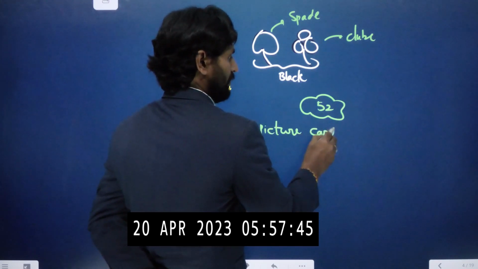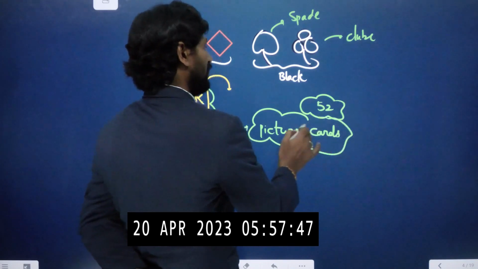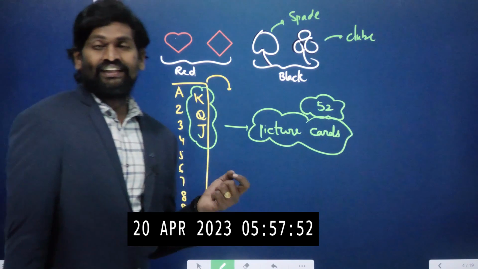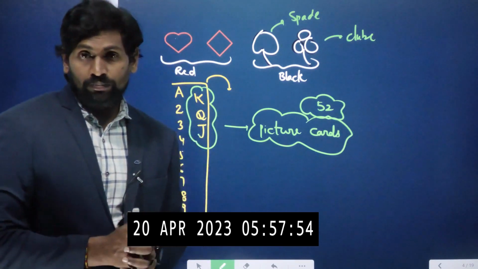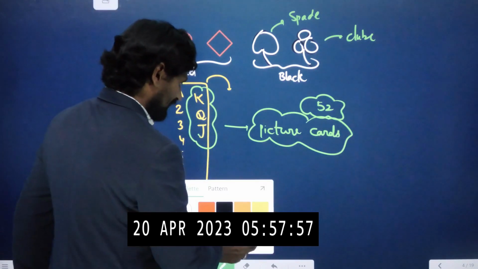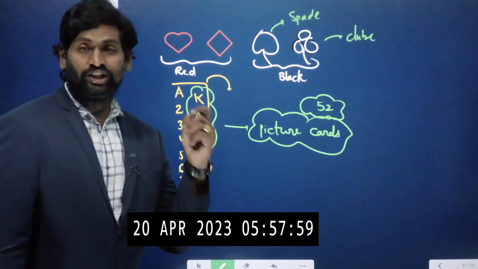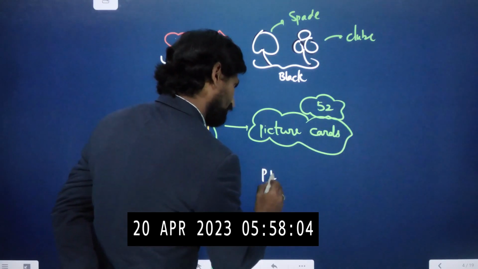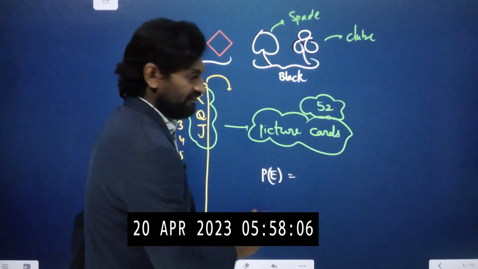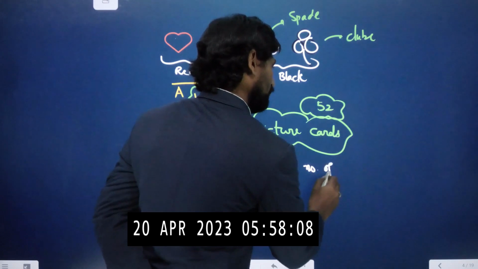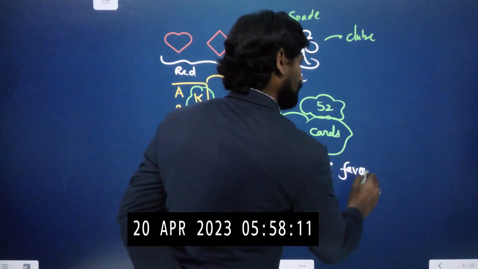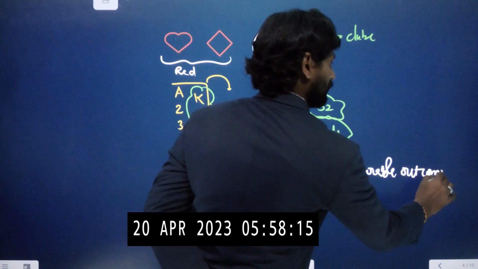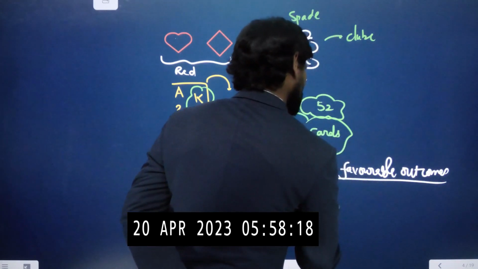Let me discuss some problems, then you will understand how we are doing it. For example, what is the probability of getting number 2? Before that, let me write the formula. Probability of an event is equal to number of favorable outcomes by total number of outcomes.